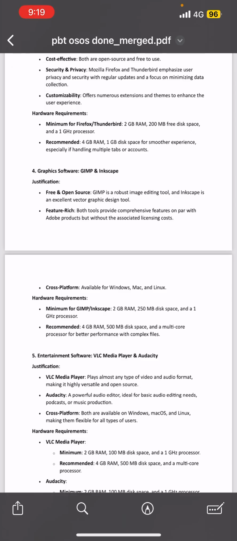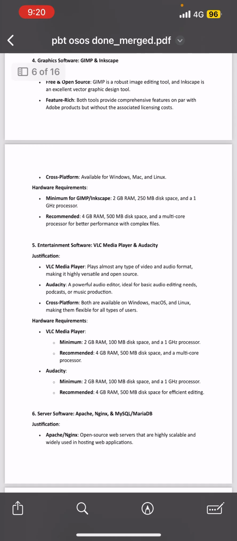So here are the justification. GIMP is a robust image editing tool, and Inkscape is an excellent vector graphic design tool. Both tools provide comprehensive features on par with Adobe products, but without the associated licensing costs. It's also available for Windows, Mac, and Linux.